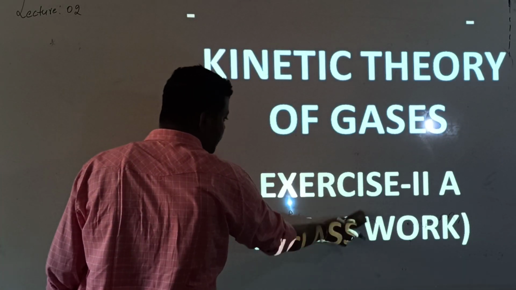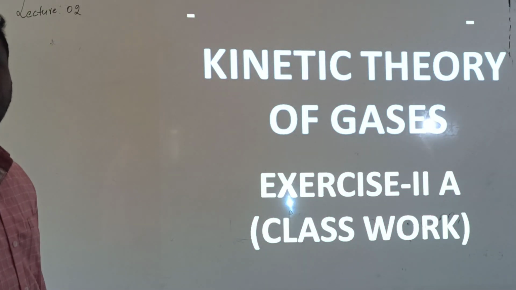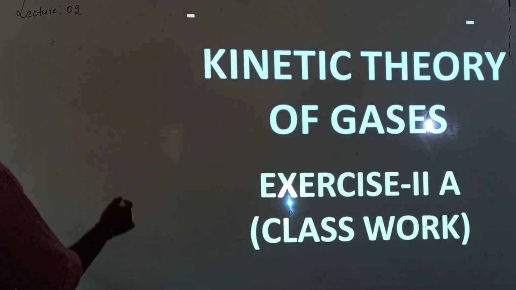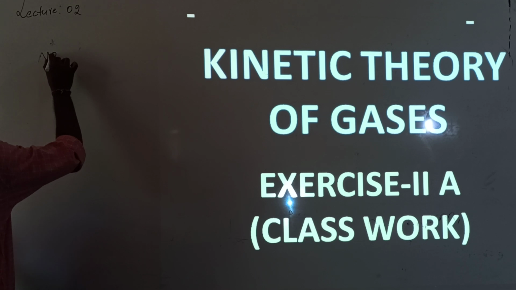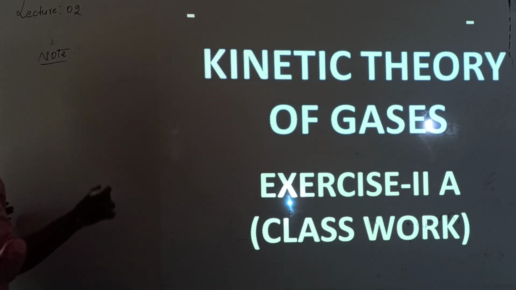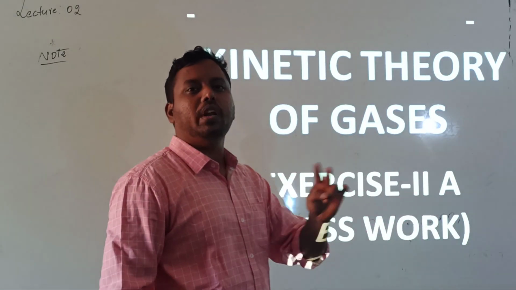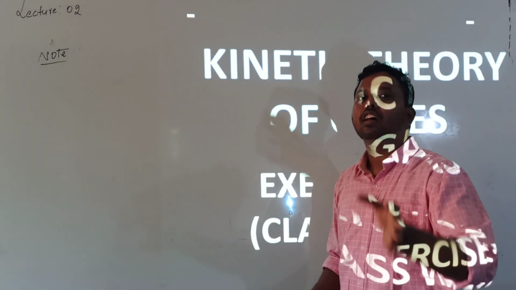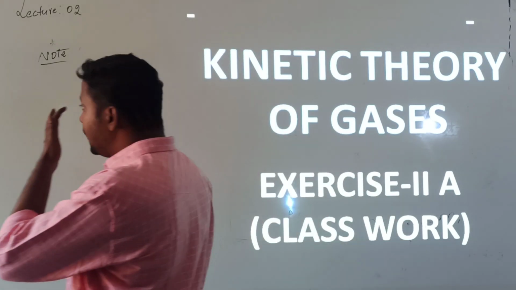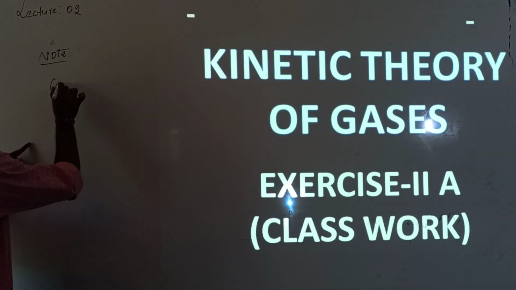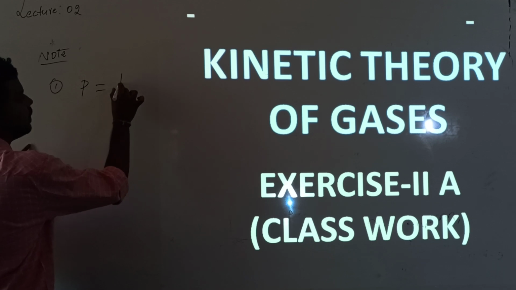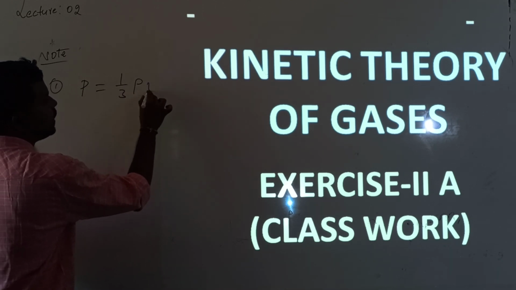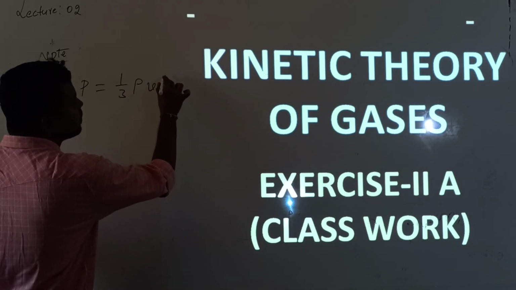But all questions are based on the basic formulas. Once again I will write the basic formulas we have studied in this 1.5 class. Very important formulas: the expression for the pressure, which is 1 by 3 into rho into VRMS whole square.